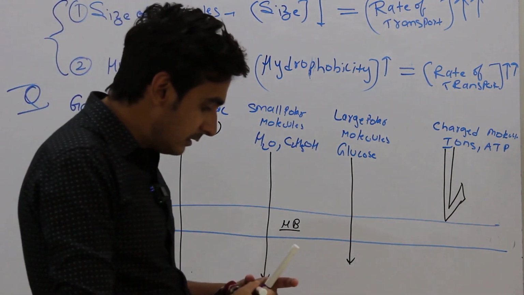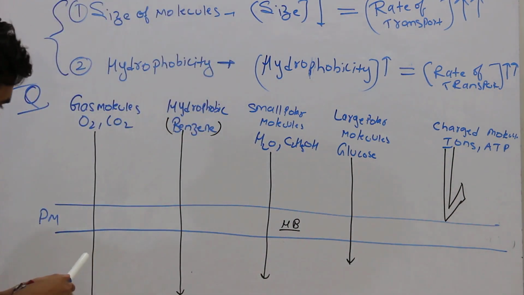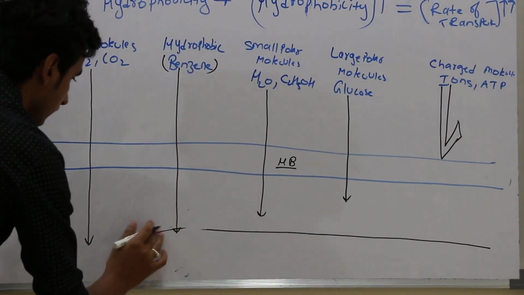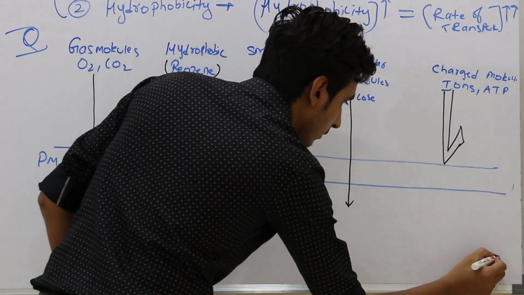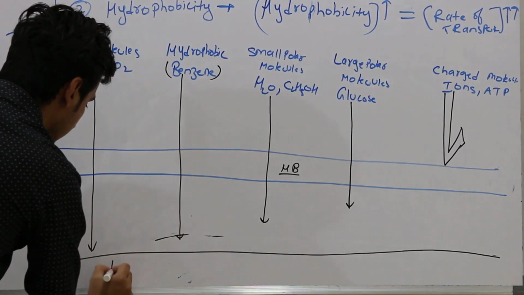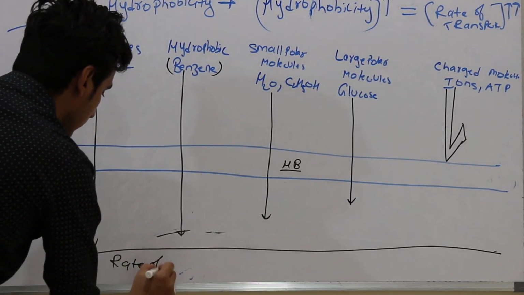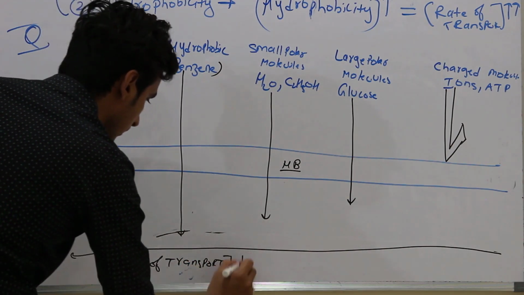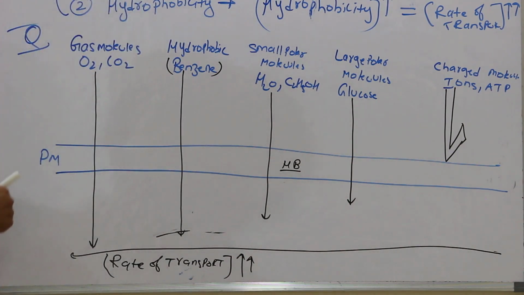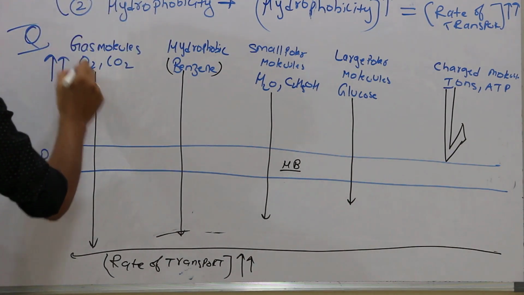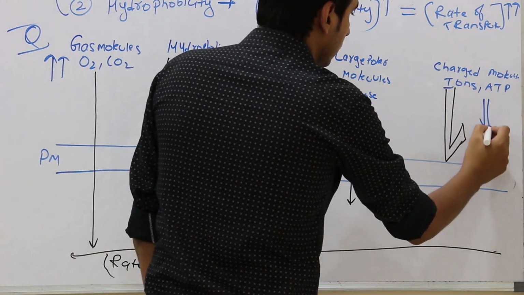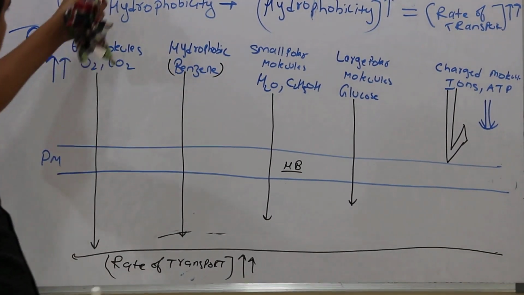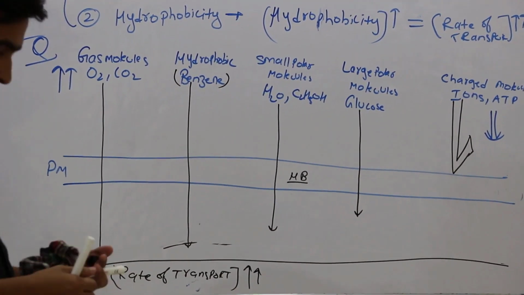So if I want to arrange in the increasing order of rate of transport, I can say that from right to left, rate of transport increases. So this one will have the highest rate of transport, and this one will have the lowest. So transport across the plasma membrane depends upon the size of the molecules and the hydrophobicity of the molecules.